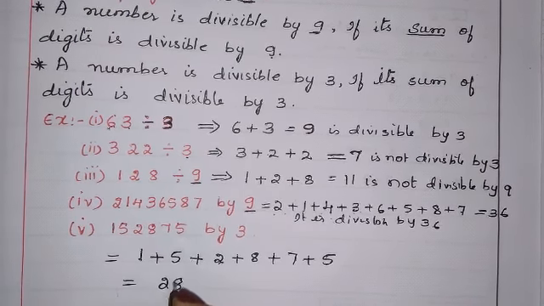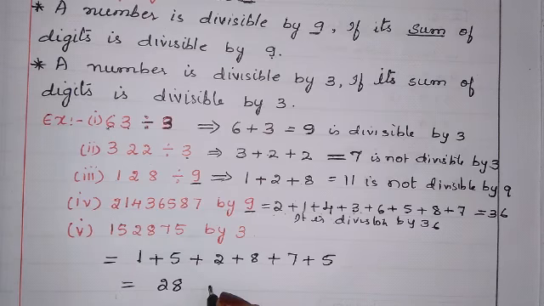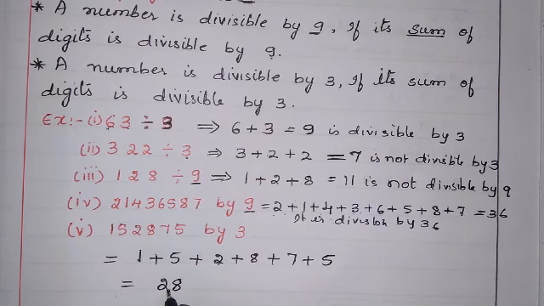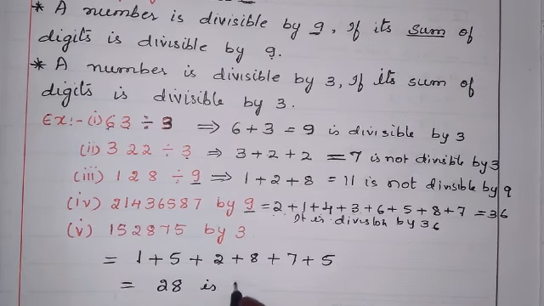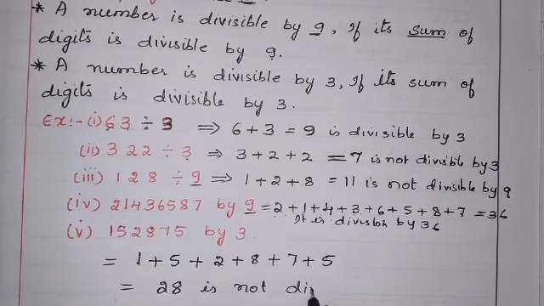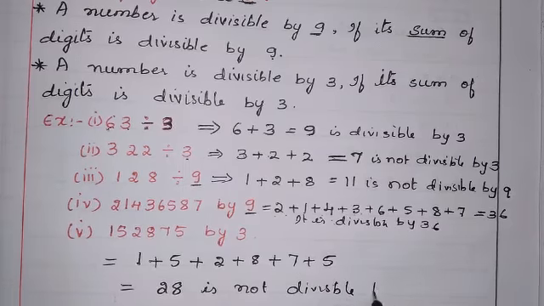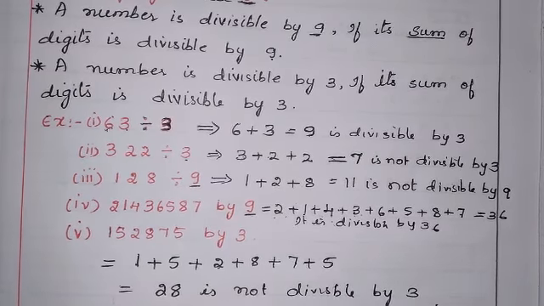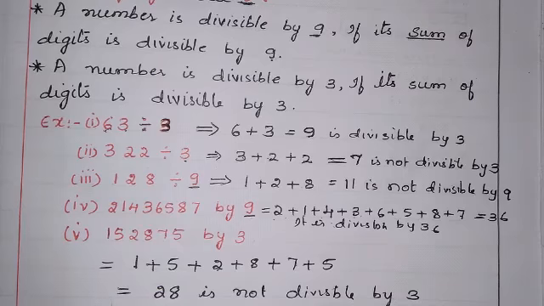Now 28 is divisible by 3? 3 9s are 27. No, it is not divisible. 28 doesn't come in 3 table. It is not divisible by 3. Okay.